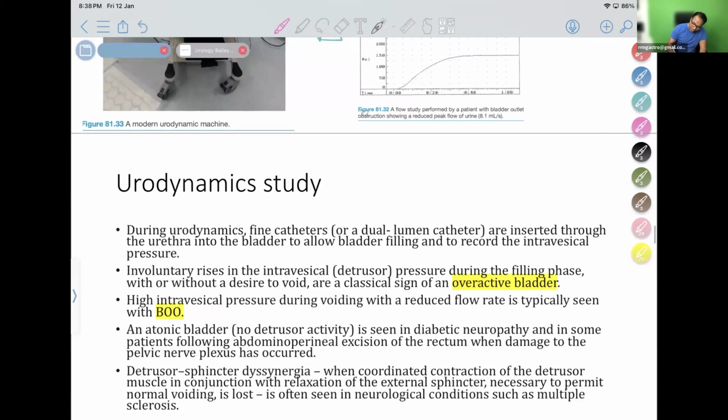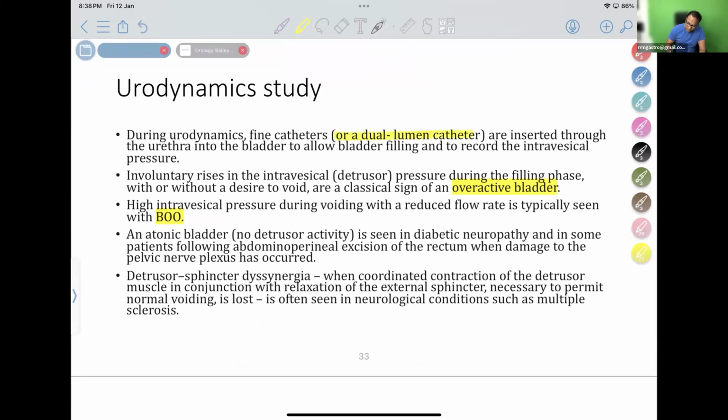During urodynamics, a fine catheter or dual lumen catheter is inserted into the urethra and allow the bladder filling and to record intravesical pressure. Involuntary rise of intravesical pressure. Without passing urine, who will get the pressure rise? In overactive bladder. Diagnosis number 1. Even without passing urine, the bladder pressure is increased. If the bladder pressure increases when passing urine, it is BOO.